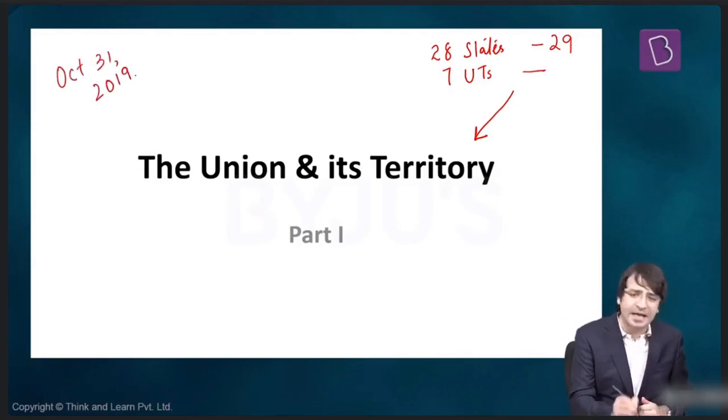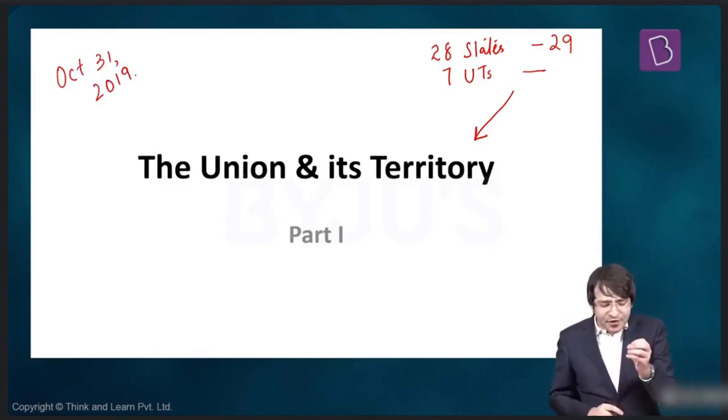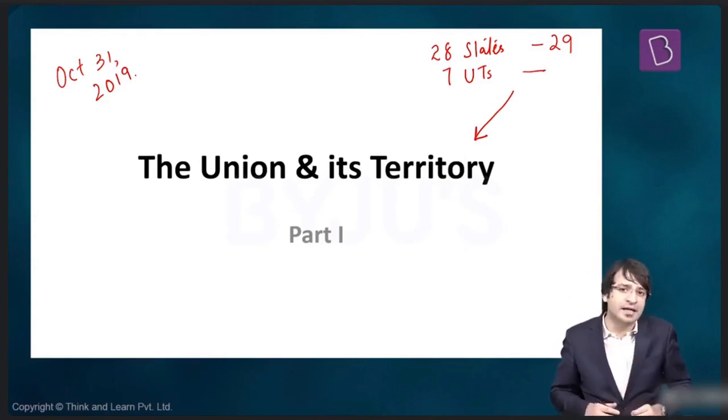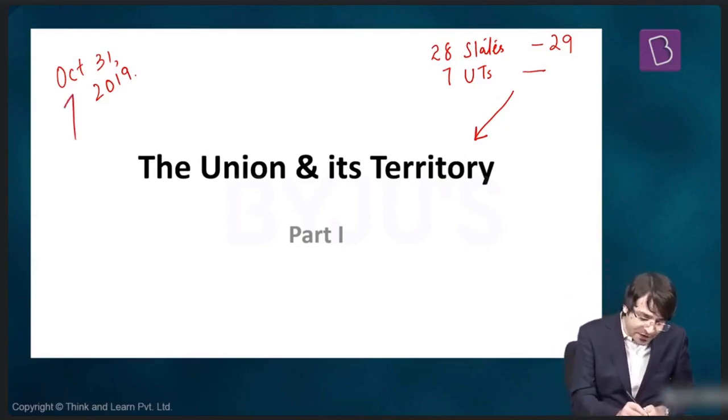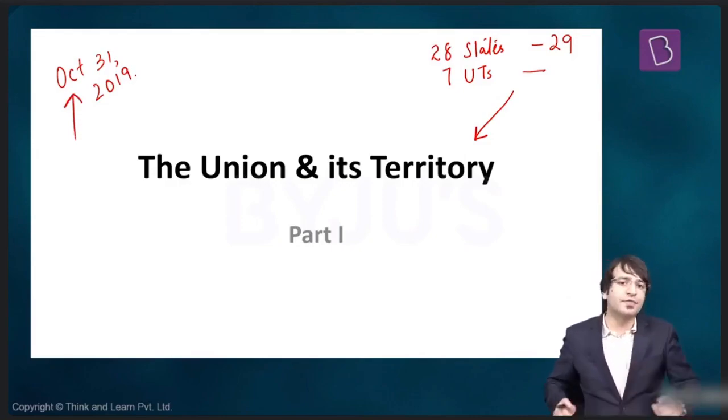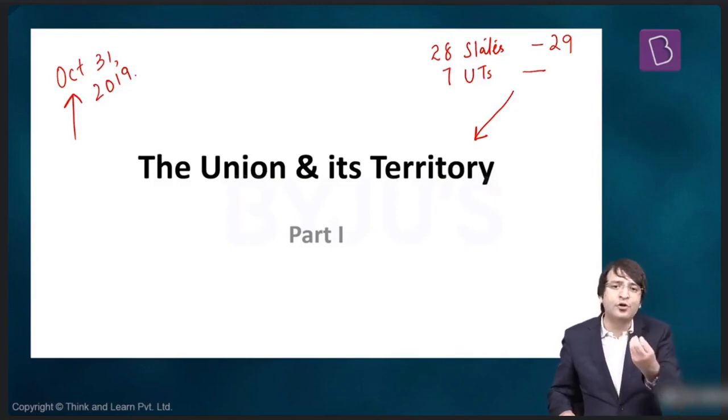So the government decided that we will enforce, that we will implement this Jammu and Kashmir Reorganization Act on 31st October 2019. But why? October 31 is the birth anniversary of Sardar Vallabhbhai Patel, the Iron Man of India. And we also call him the Man of Unity.